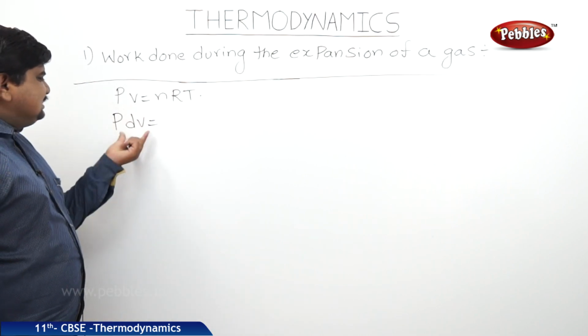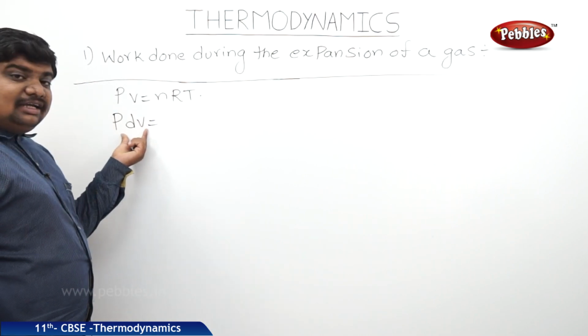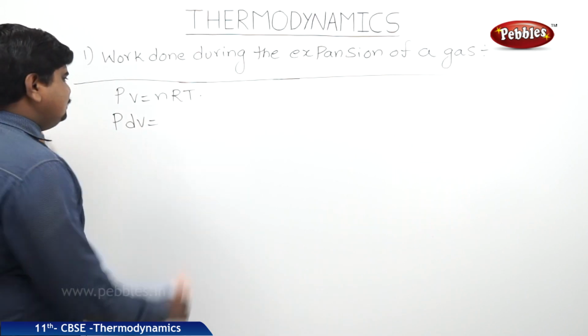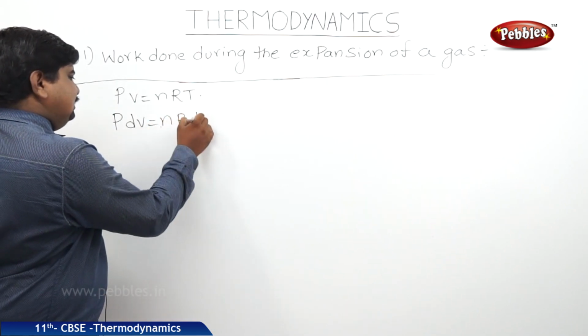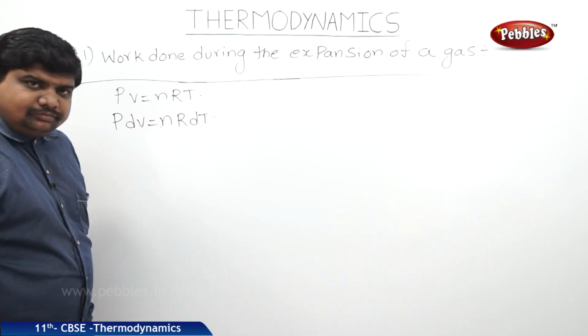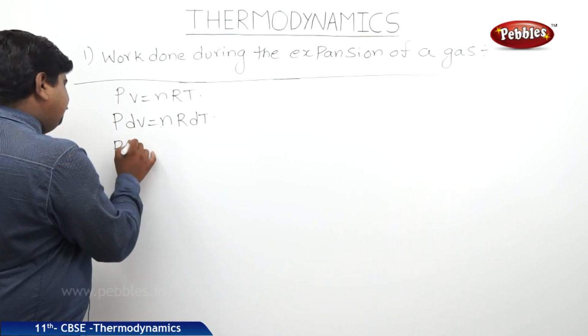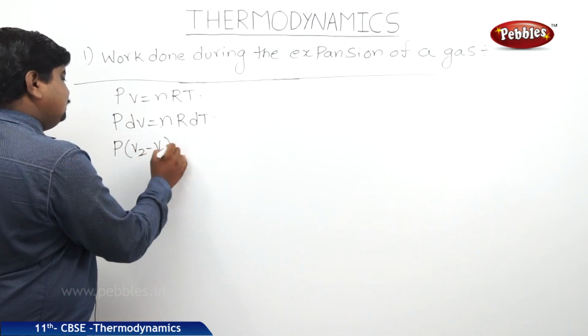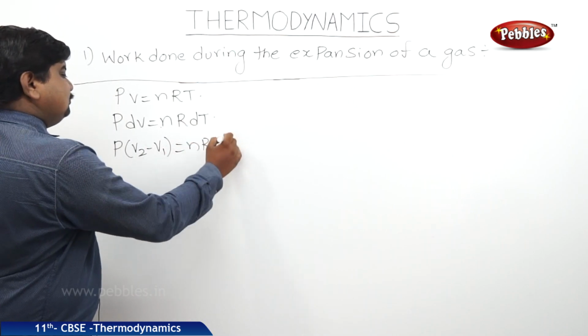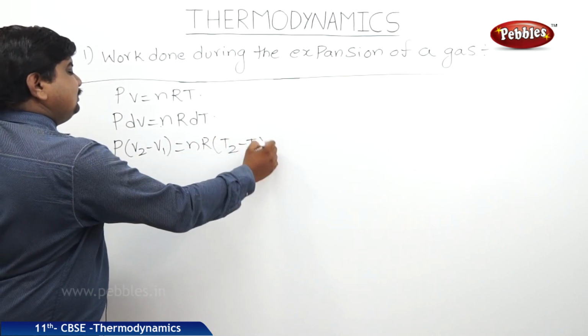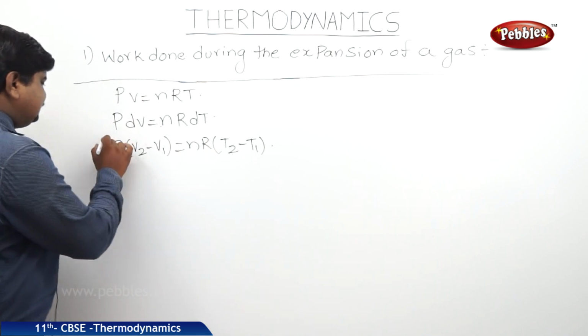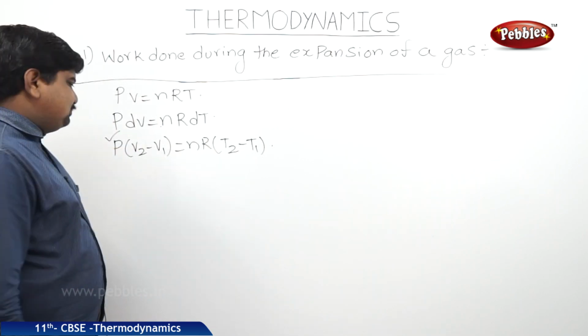If volume varies with respect to temperature, then we can write nR dT also. So P into V2 minus V1 is equal to nR into T2 minus T1. This is nothing but the work done during the expansion.